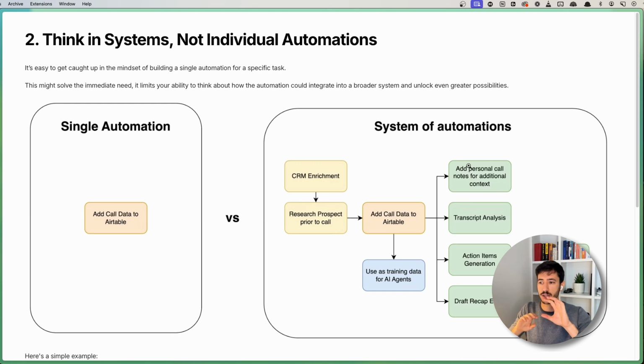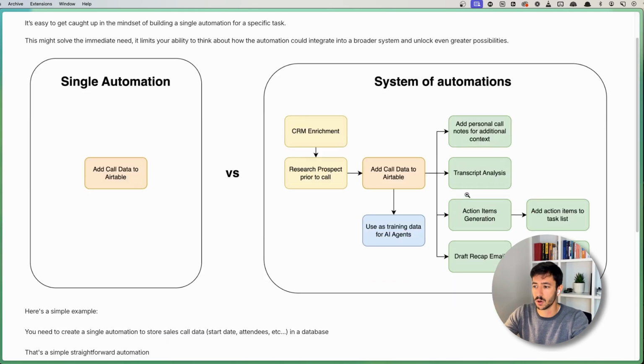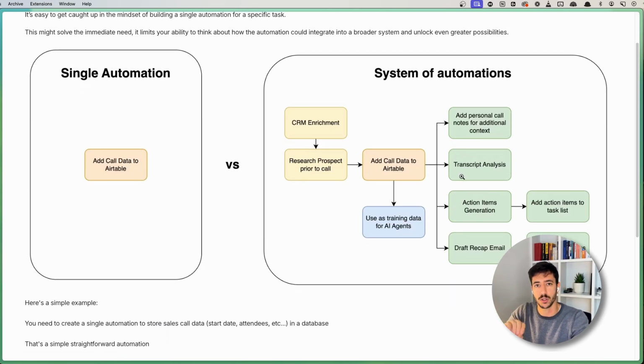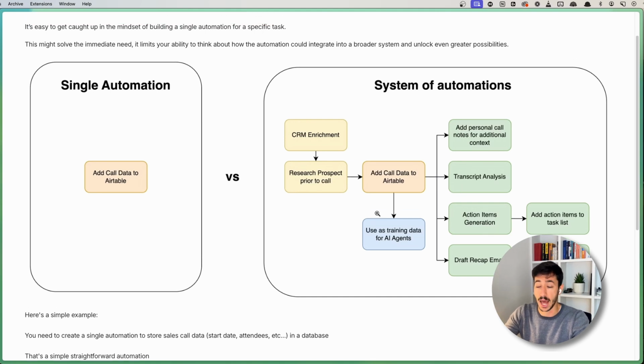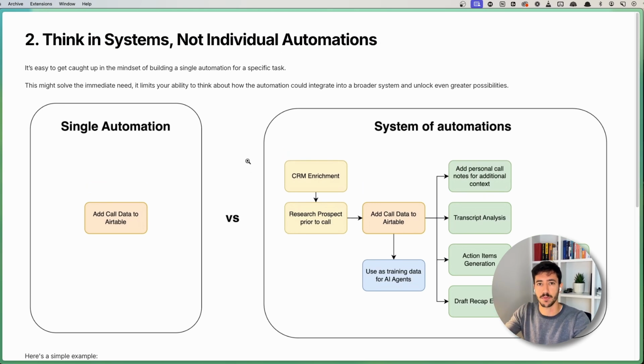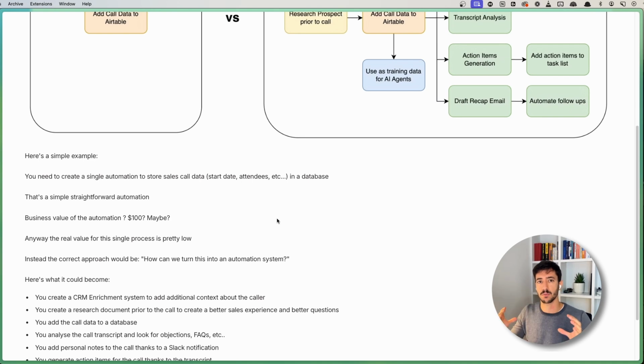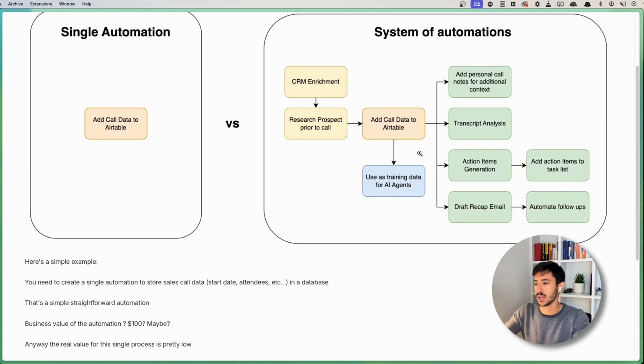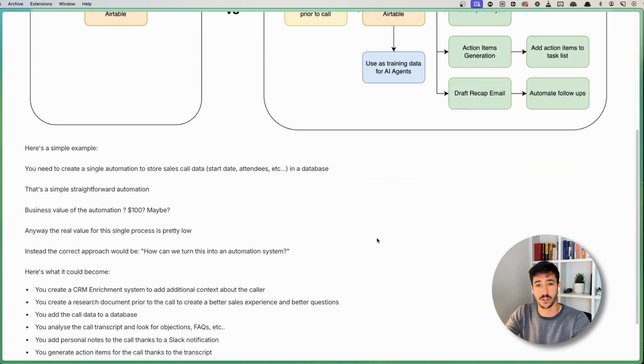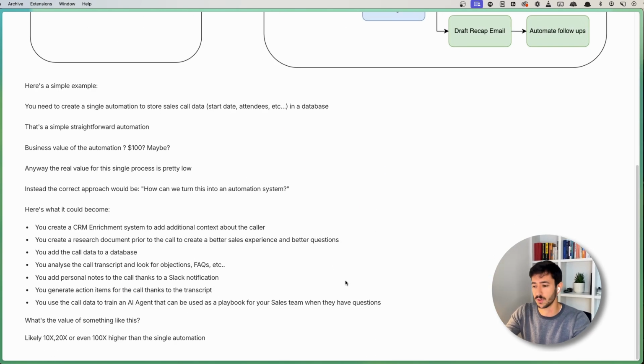So in this way, you can see how you can think about one single action and how you can think about a different set of tasks or a system that could span from a single action, helping you not only view automation as I need to do that specific thing, but instead thinking about it as I need to create a system that allows me to automate a specific part of my business, or that helps me create a better service for my clients, or reasons like that. This is really important also in terms of value that you're going to provide.